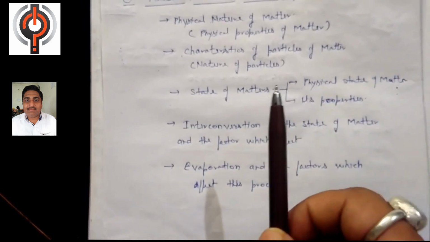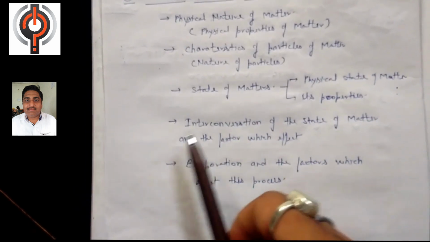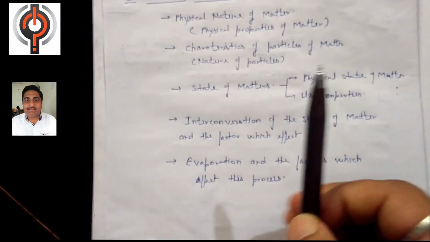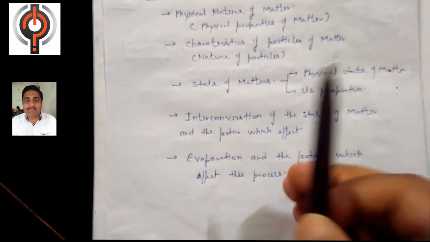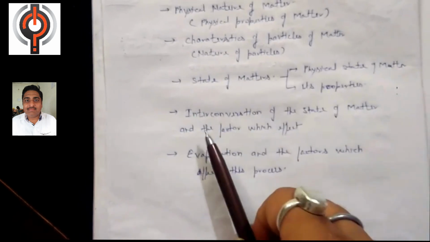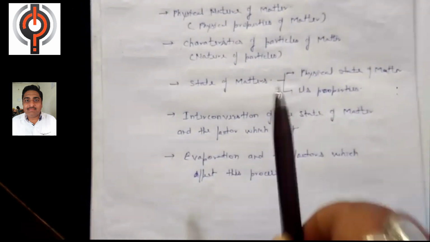In another topic we will also discuss how the solid is directly converted into the gas, and what are the factors which are responsible for the interconversion of one state to another state. In detail we will study in this topic.